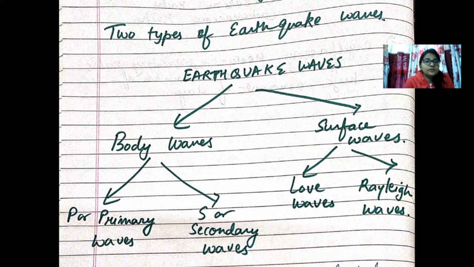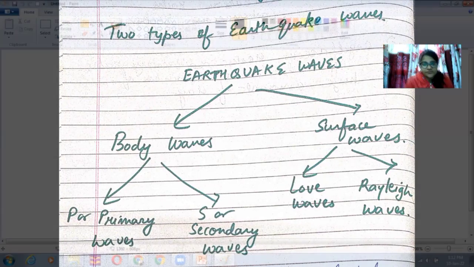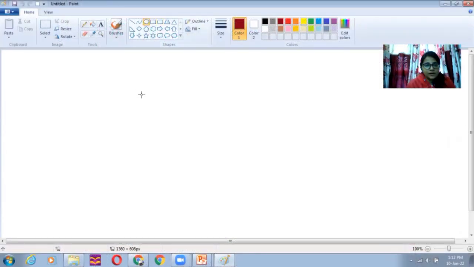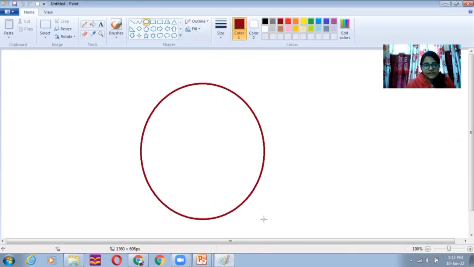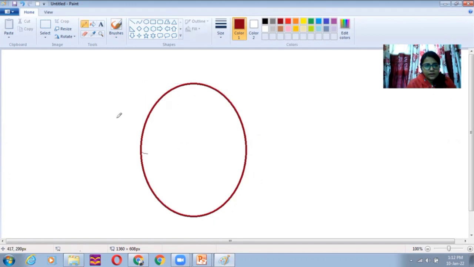But body waves, on the other hand, refers to those types of seismic waves which travel from the interior of the earth and then go to the outside of the earth's surface. Let us consider the shape of the earth. Let's say this is the earth. The earth's equator is bulged out, and the earth is not circular, it is elliptical in shape. Equator is 0 degree and 90 degree is the poles, and it is very narrow, as you can see for yourself at the polar region.